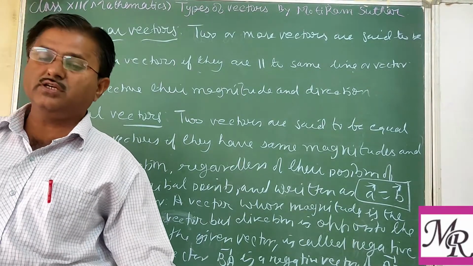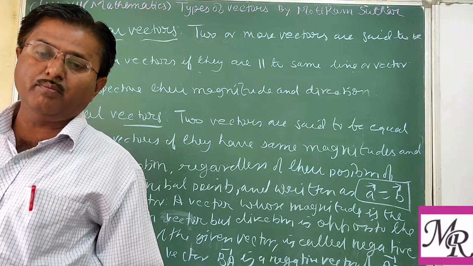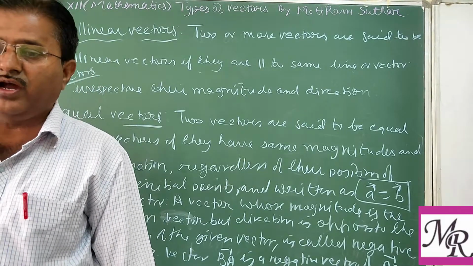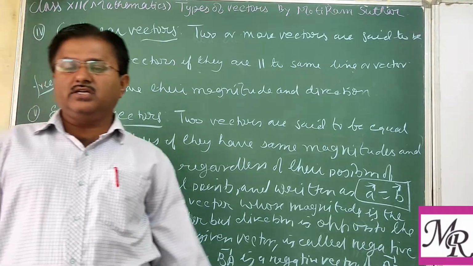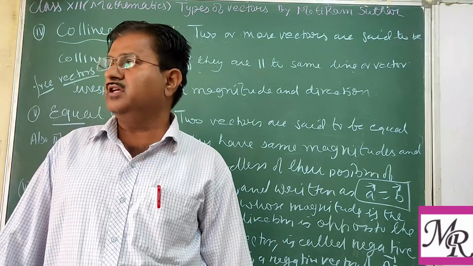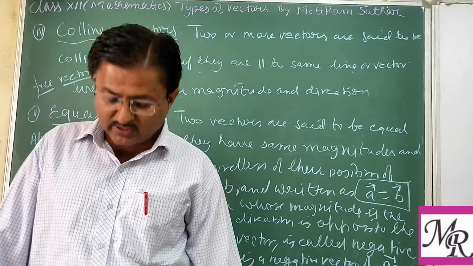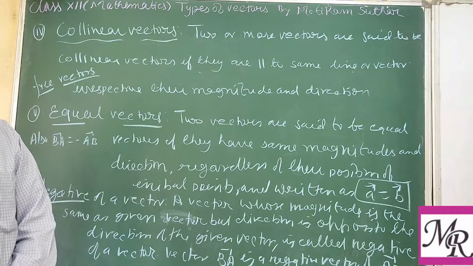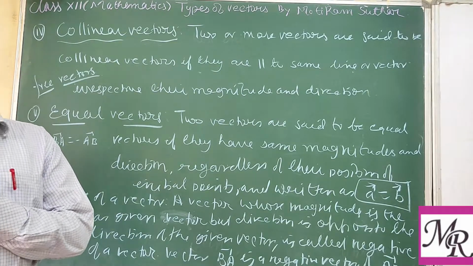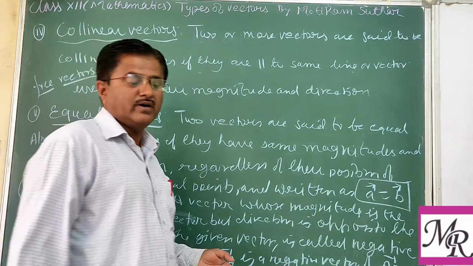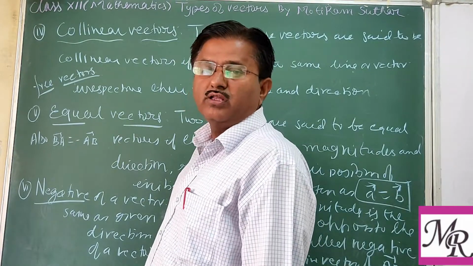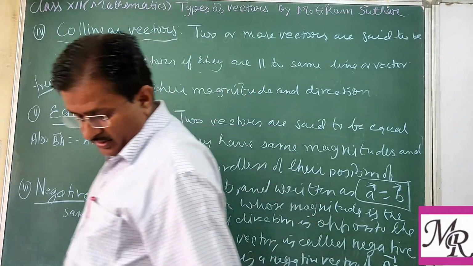We are not fixing any initial or terminal point. That's why these vectors are known as free vectors. We are seeing only the direction and magnitude, and depending on these we have differentiated the vector. Throughout this chapter we will be dealing with free vectors only. So in our syllabus we are taking free vectors, meaning we see only the magnitude and the direction.